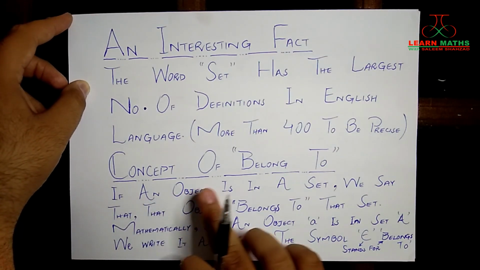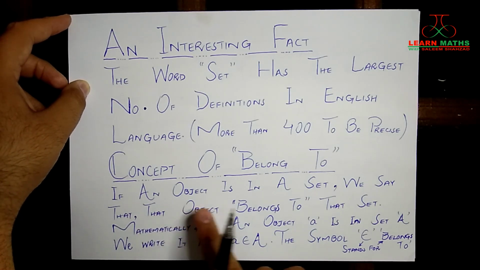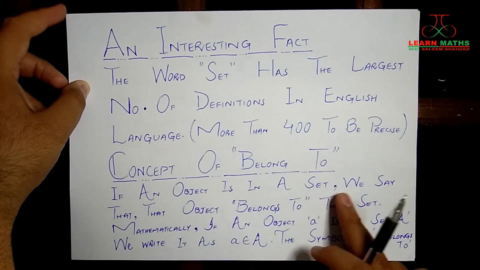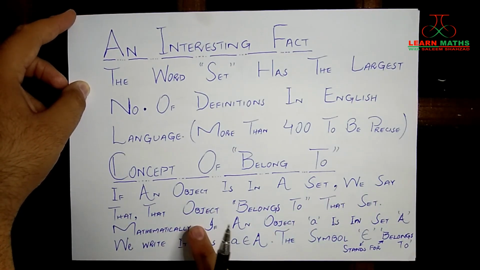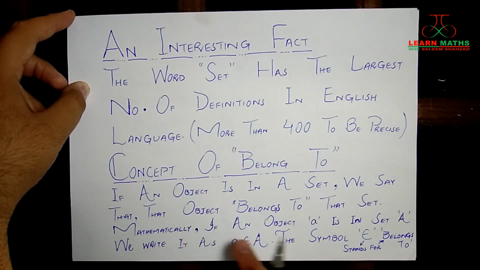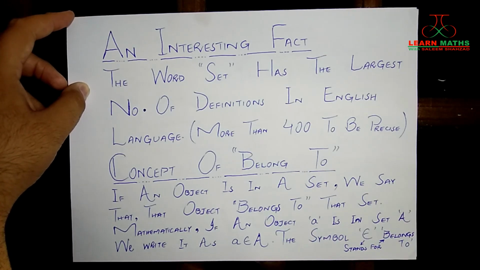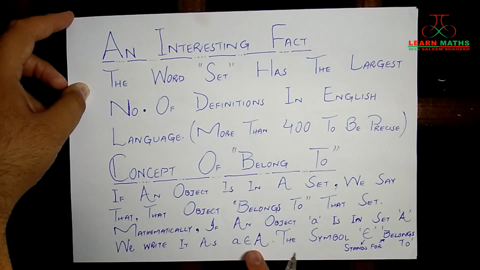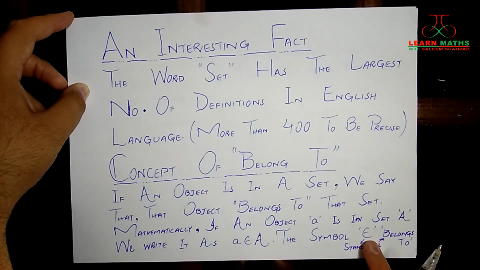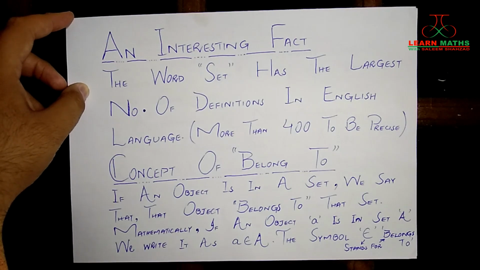Next, we are going to talk about the concept of belong to. So if an object is in a set, we say that that object belongs to that set. And mathematically, if an object a is in a set A, we write it as a belongs to A. Here the symbol ∈ is standing for belong to. Okay.